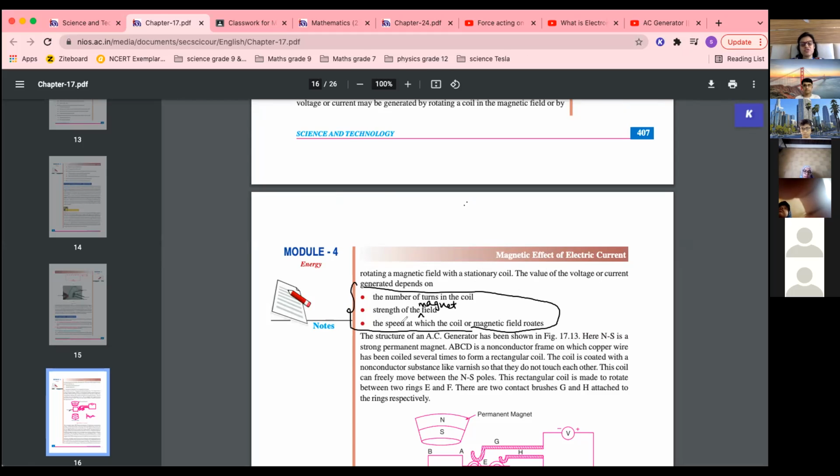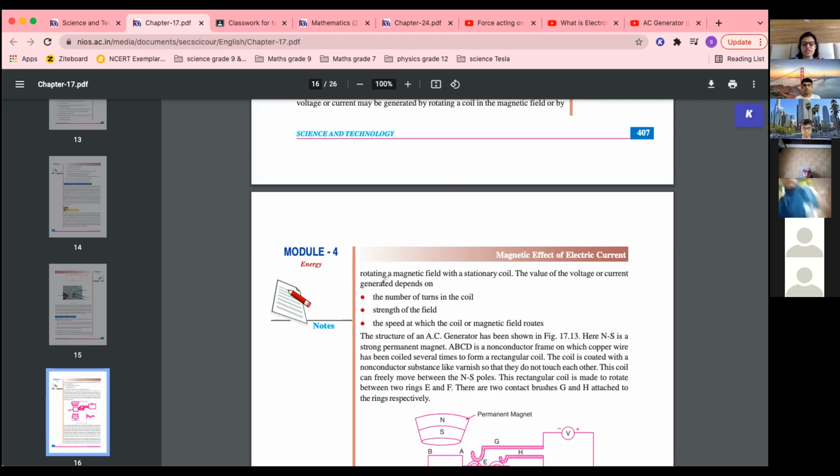Okay, and if the speed is greater, if you move the magnet rapidly with a very high speed, then the current produced will also have a higher value. So these are the factors on which the induced current depends. Okay, is it clear? Electromagnetic induction.